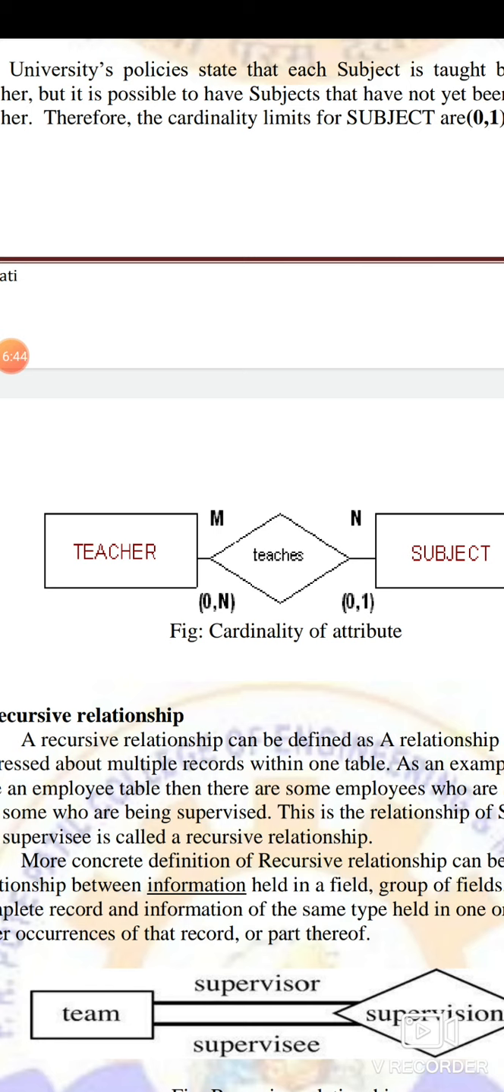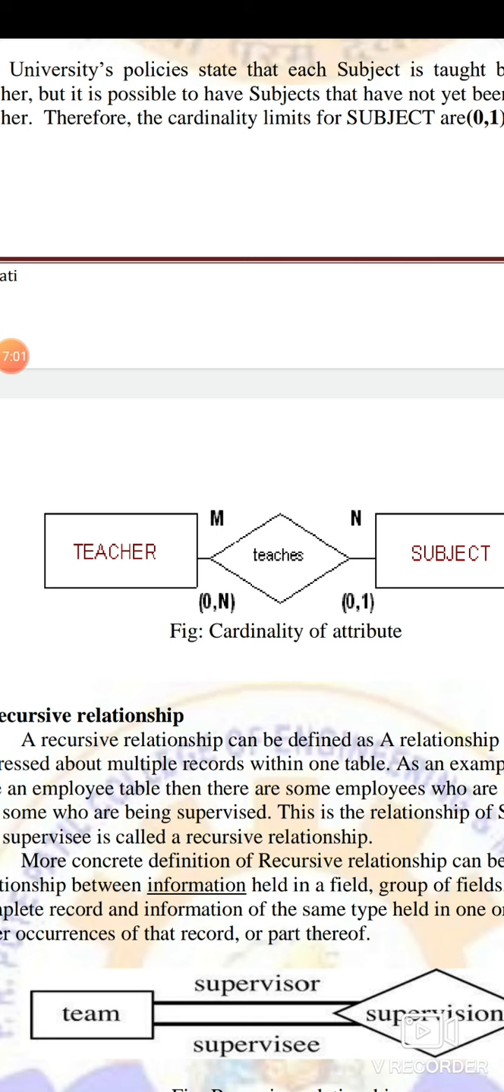Now there is one subject. The teacher can teach many subjects. The teacher teaches subject. He can teach many subjects. So the cardinality is either he can teach 0 subjects or he can teach the maximum number of subjects. So 0, n, that is the cardinality.